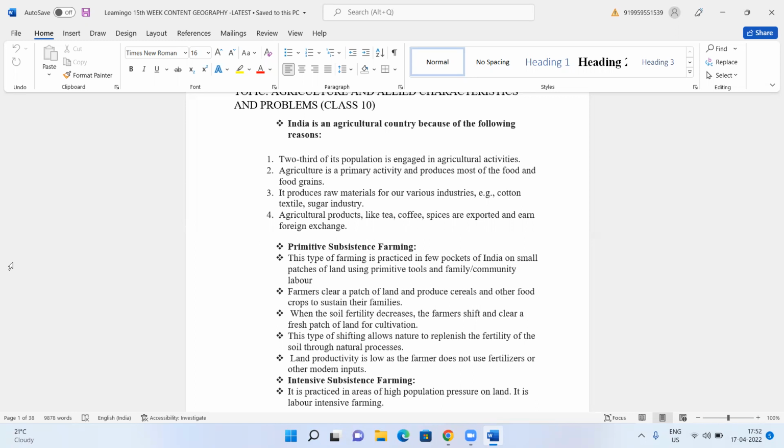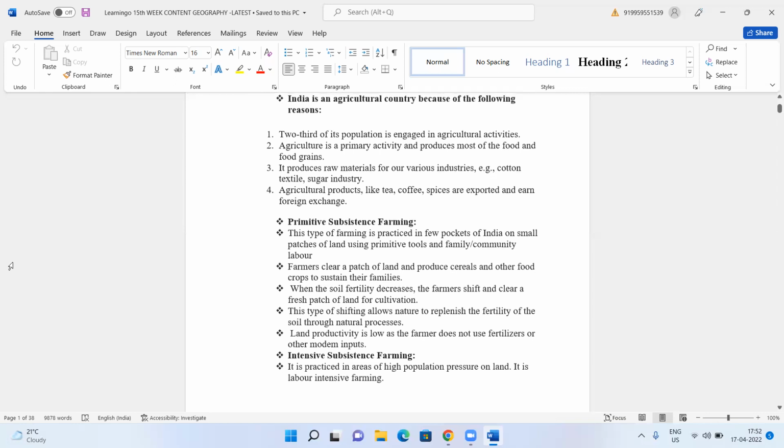What do you mean by productivity? It is the yield: the amount of crop you get when you grow in a particular area. For example, for 1 acre, how many bags of rice, bags of wheat, or bags of other crops they will calculate. That is called productivity. The productivity will be less here because the farmer does not use any pesticides, insecticides or fertilizers. That is called primitive subsistence farming.